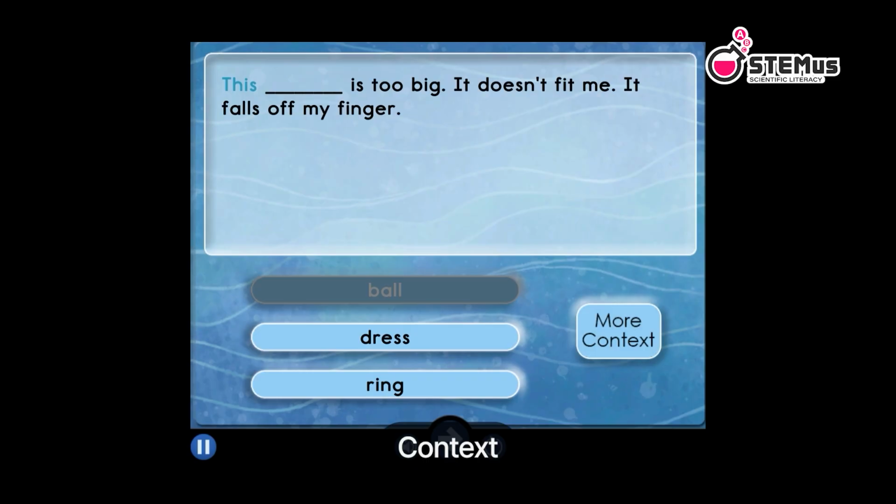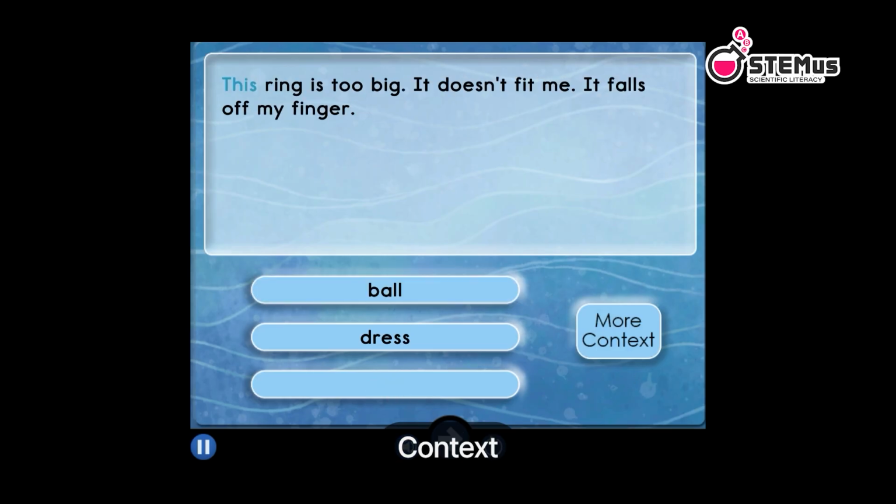This is too big. It doesn't fit me. It falls off my finger. Now you have more context. Does your answer still make sense? Do you want to change it? Move the word that makes sense in this context into the blank. Correct! This ring is too big. It doesn't fit me. It falls off my finger. This word makes sense in this context.